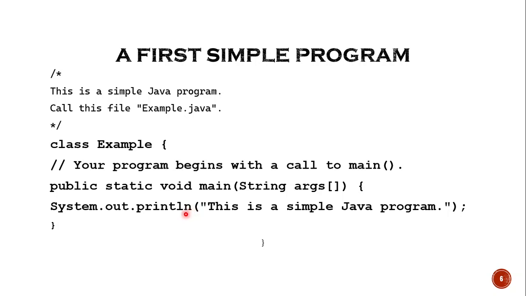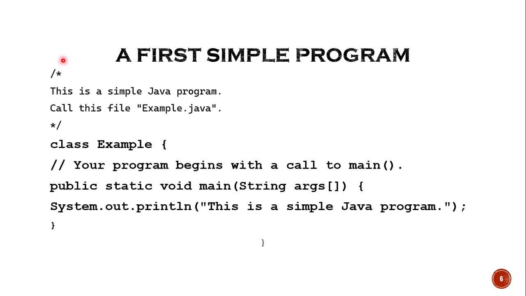Okay. Now as you can see, the line begins with system.out. Again, don't worry about the system.out right now. System is nothing but a predefined class that provides access to the system. So if you want to access that system, if you want to use that system, then you will be writing this keyword system. And out is nothing but whether you want to do the output, whether you want to do the input. So out is nothing but the output stream that is connected to the output window, the console window. Okay. And finally println I have explained to you.